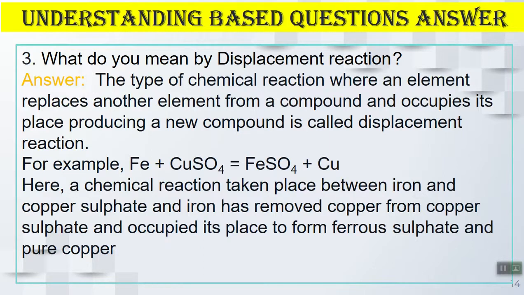For example, iron plus copper sulfate. Iron reacts with copper sulfate, iron displaces copper and takes its place, and produces iron sulfate, which is also called ferrous sulfate, and copper will be substituted.